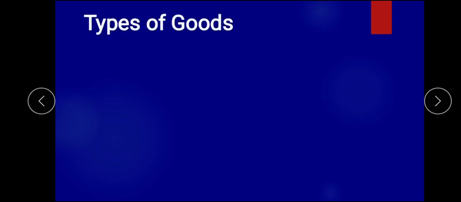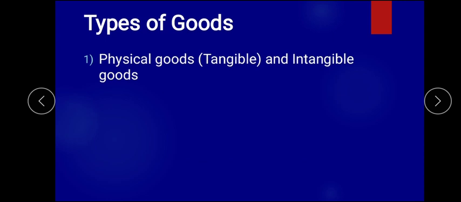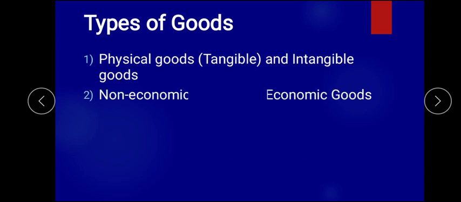Now let's study about the different types of goods. Now there are mainly 5 different types of goods which are been divided here, that is physical goods, or we can say tangible goods and intangible goods. Then after we are going to study about non-economic and economic goods. It is similar to the economic activity and non-economic activity.